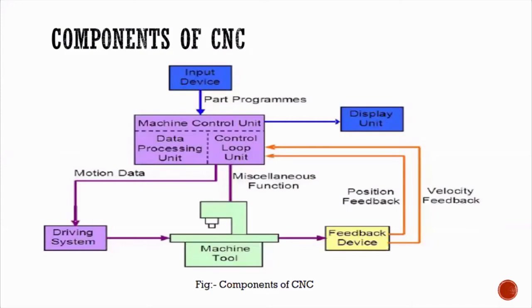And this is very important from the examination point of view. You had better write down this question. This is going to be the fixed question as far as examination is concerned: explain the components of CNC. This is going to be there for sure. Every examination question paper will have this question. Explain the components of CNC. This is very important. These are the components. Let us see that.